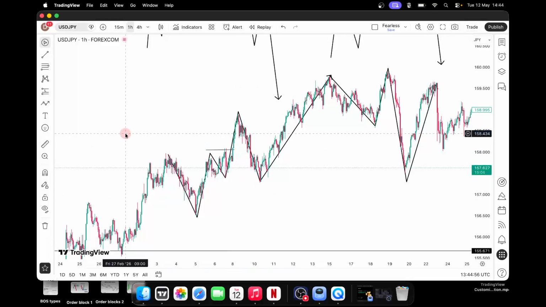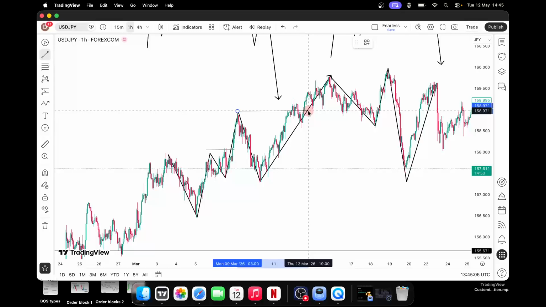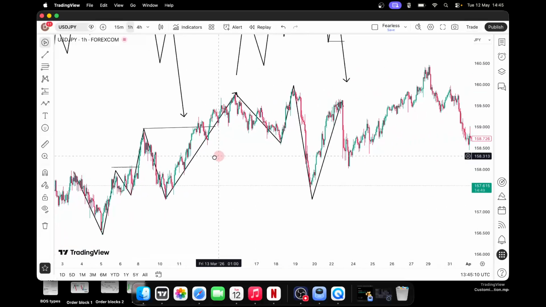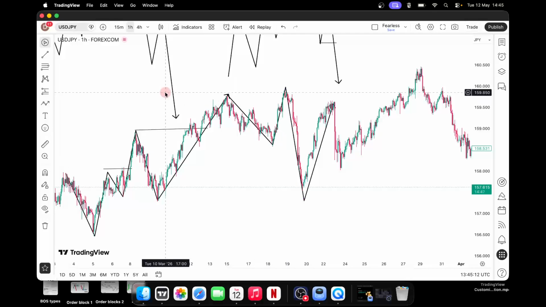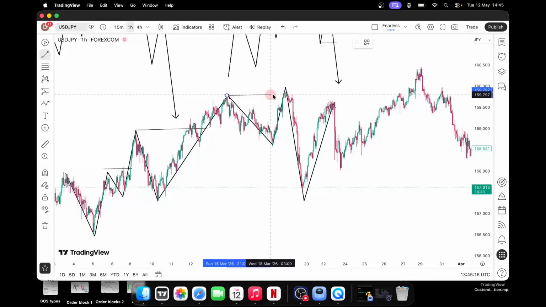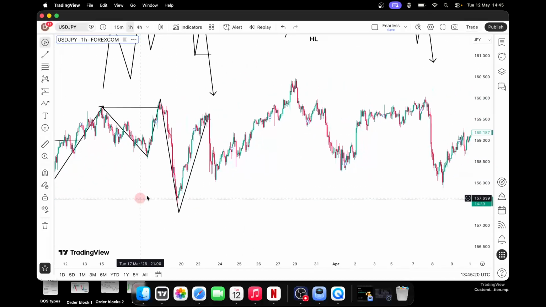You understand? Let's continue. The market formed a new high, then it corrected to the downside, then it went up. So going back up, what happened? It still broke this particular high that we know before. So there's a break of structure there too. You understand? Same here too, there's a break of structure. So that is how you should draw your break of structure. There's a break of structure here too. You understand? And so on and so forth like that.